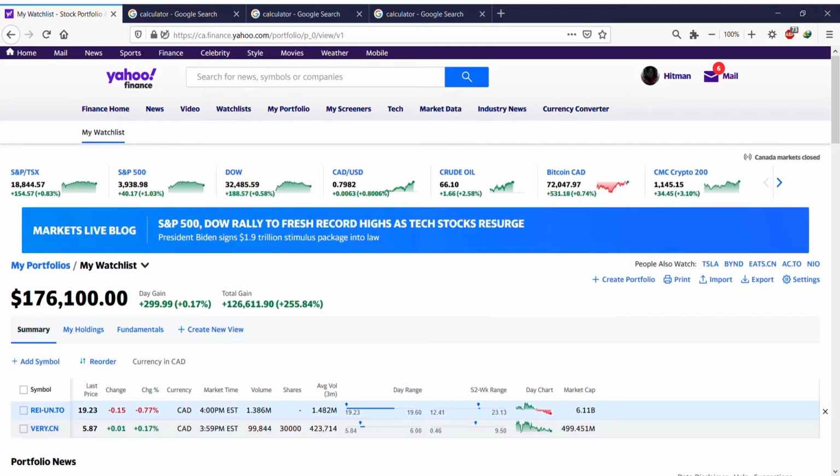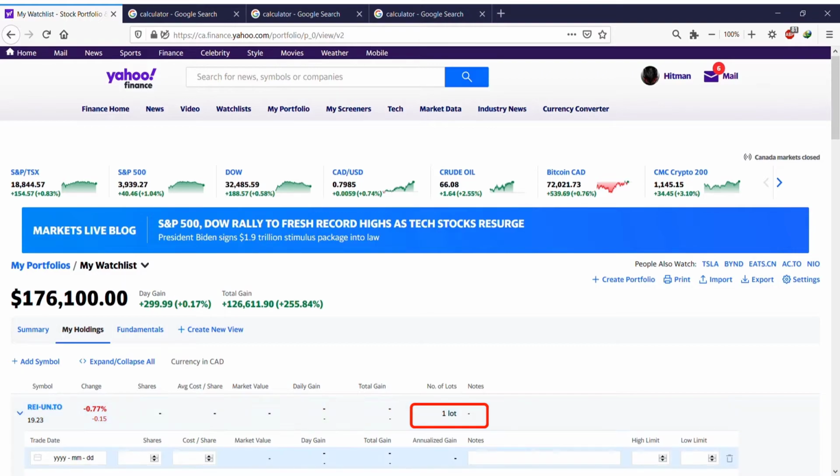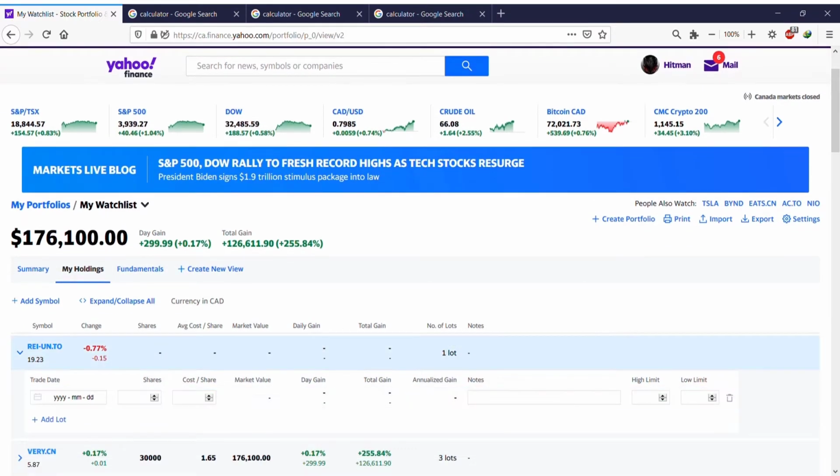Okay, so I have added this. If I go to my holding, you see that it doesn't show anything. I can now edit this, but how? Add lot. Yeah, here's where you can easily tell Yahoo how much you bought of the company.